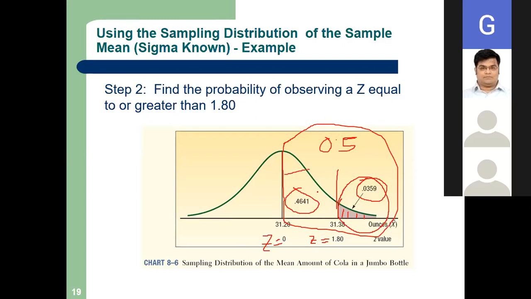The Z value always gives us the area from Z equals 0. Please remember my last class on normal probability. I told you this is our reference point. If I want to measure Yashi's height, I have to take a zero point, then only I will say she is 5 feet or 5 feet 5 inches. So this is my Z equals 0, and this line we got by converting 31.38 into Z. This area is 0.4641.